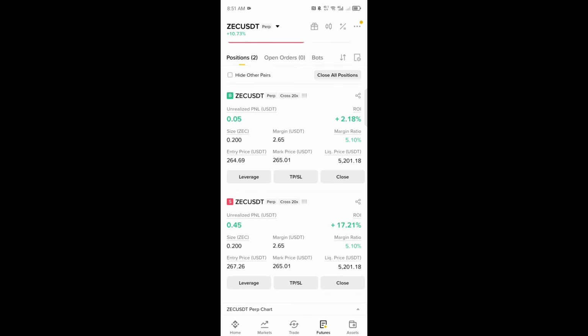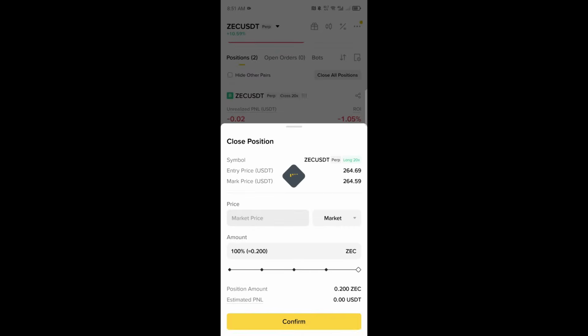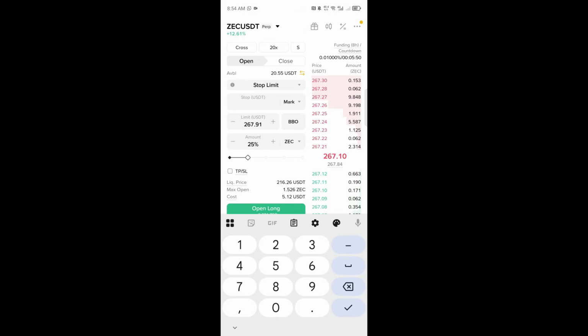Now, how do you hedge to find a trend? For you to hedge to find the trend, there are two key things that have to be the same: your entry price and the size of the coin must be the same.